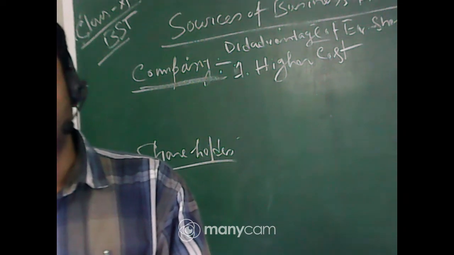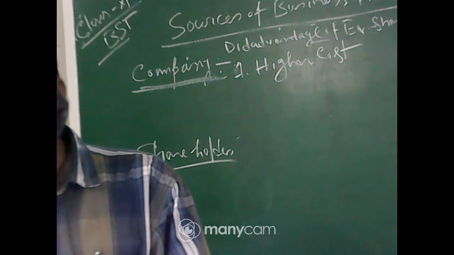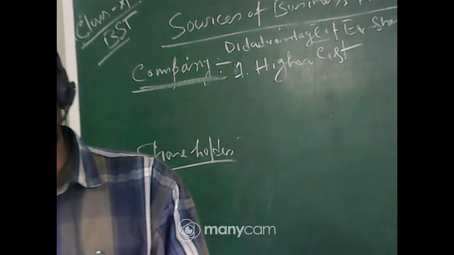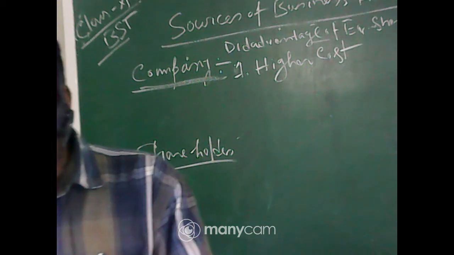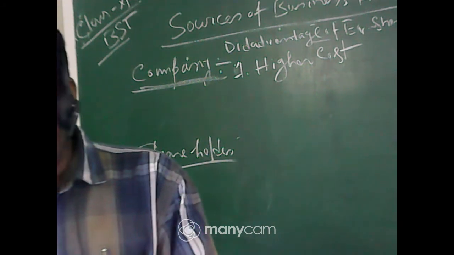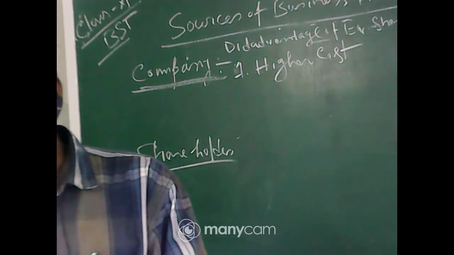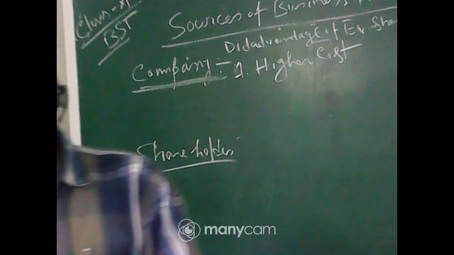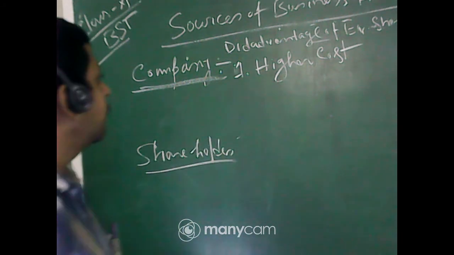You have to issue the prospectus. There's lots of legal compliance you have to take into account. So from the company's perspective, there is a higher cost to issue equity shares.